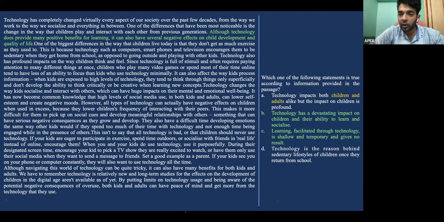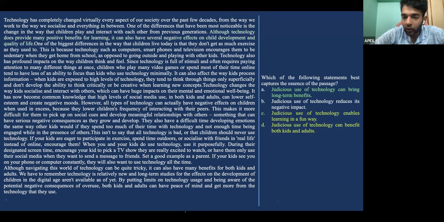1 minute, just 1 minute. Yes. First of all, if you're going with A option, about adults, it's not specified anywhere, right? So that becomes an out of scope choice that we are taking. Now, if you're looking at B, technology has a devastating impact on children and their ability to learn and socialize. That can also be seen over here. Just give me one moment. So, okay.